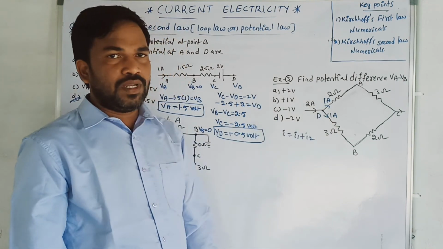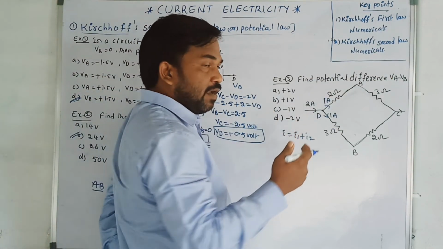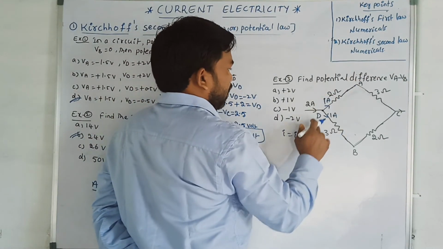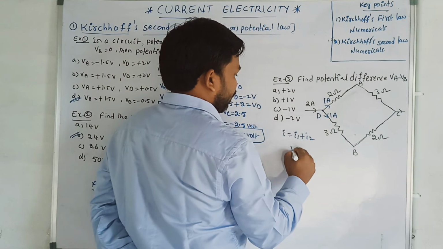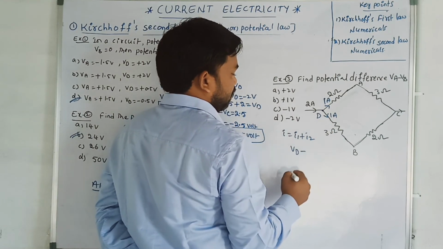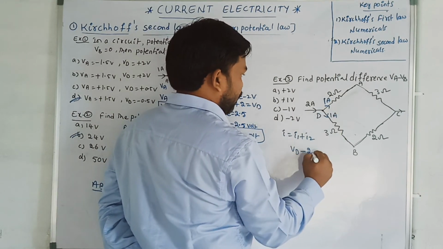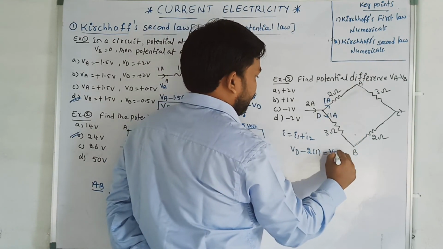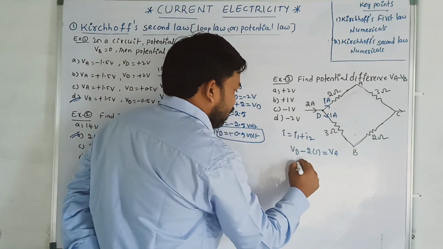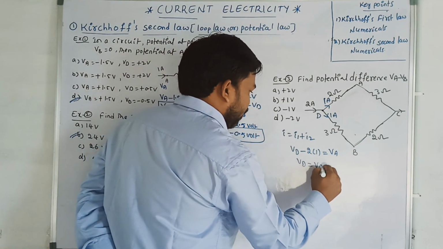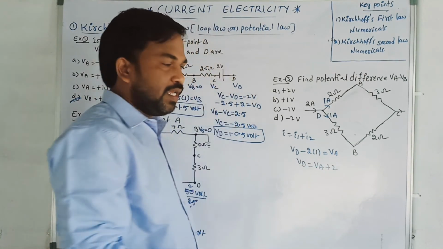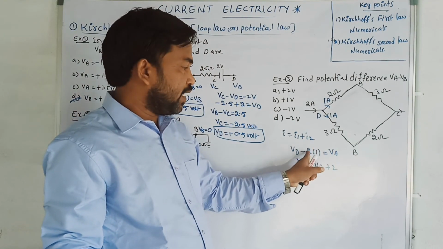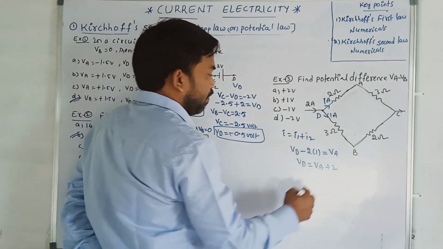Now, apply the loop law. Now, the current always flows from higher potential region to lower potential region. Therefore, this is VD minus 2 into 1 ampere is equal to, I am reaching VA. Therefore, VD is equal to VA plus 2. That minus 2 is going that side. It is becoming like a plus 2.